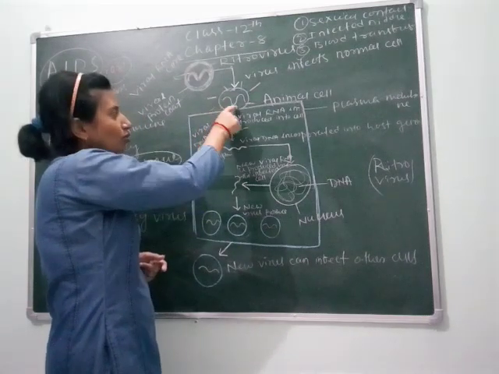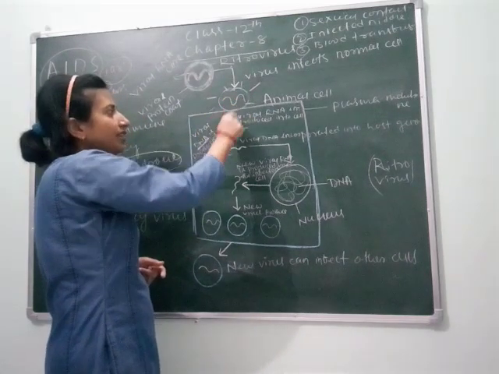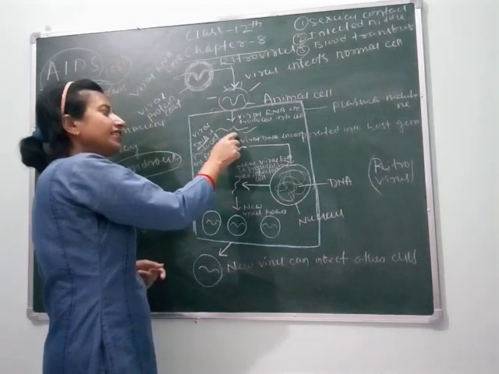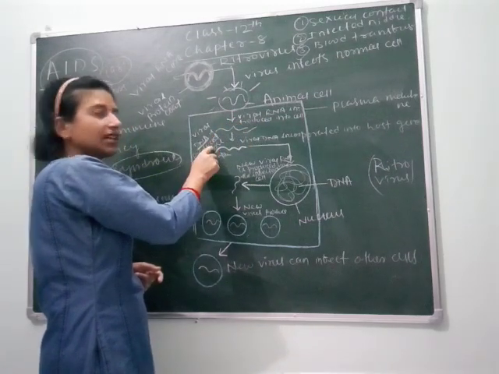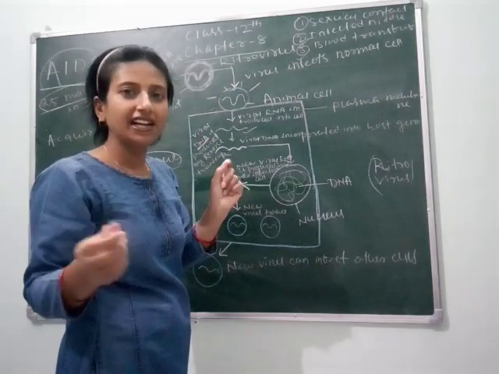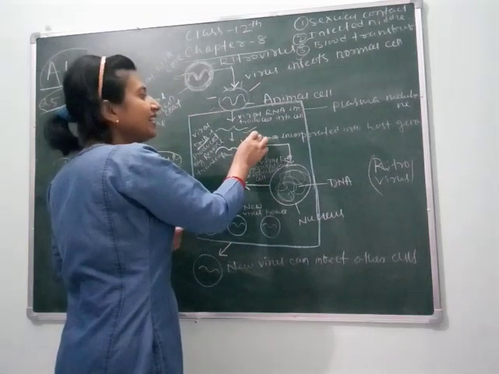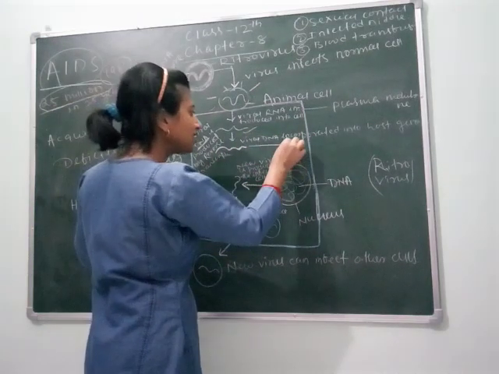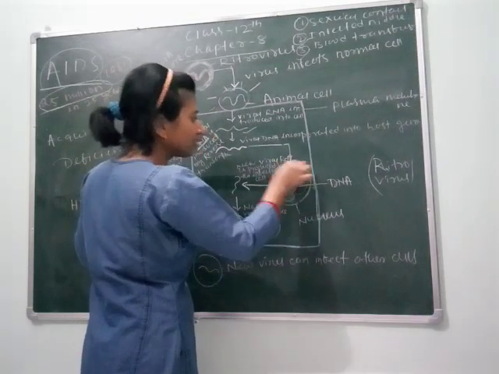Clear? So here the protein coat is removed, then the viral RNA is introduced into the cell. This is viral RNA. Then the viral RNA goes through reverse transcriptase, meaning it gets converted into viral DNA. That viral DNA is introduced into the host genome, meaning inside the nucleus.